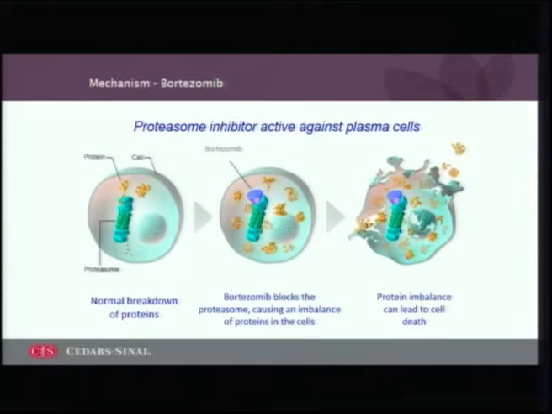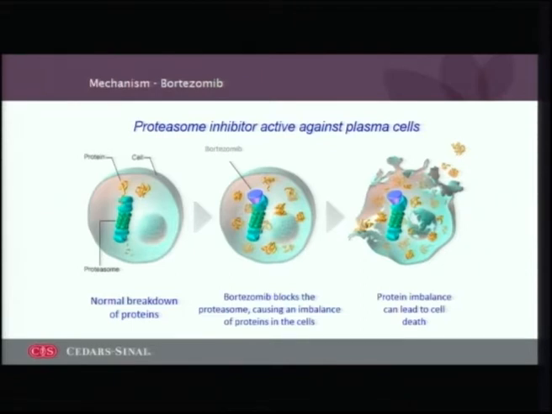I mentioned bortezomib, which is a proteasome inhibitor. Essentially, what happens is that patients who undergo plasmapheresis undergo activation of their plasma cells to produce more immunoglobulins. That increases mRNA production and protein synthesis within the cells.